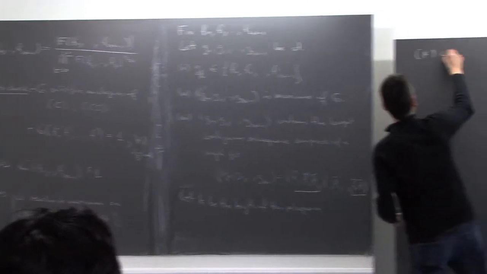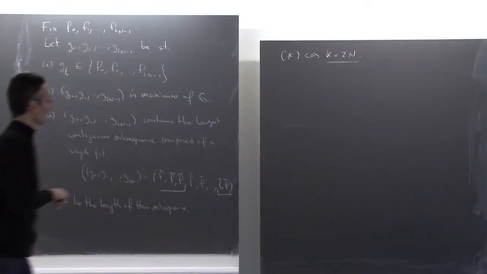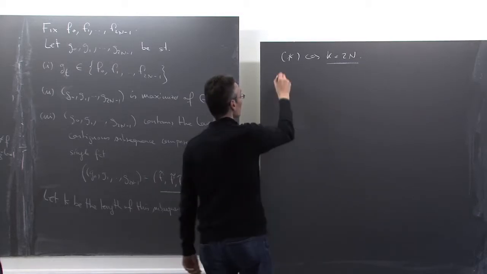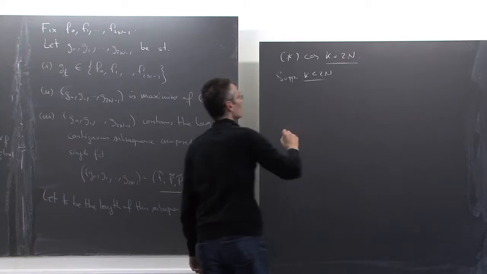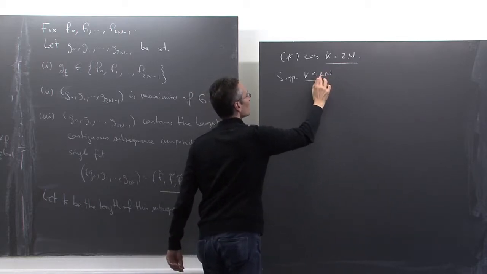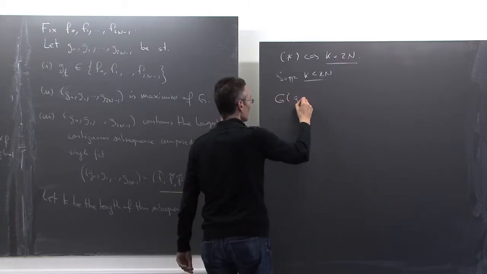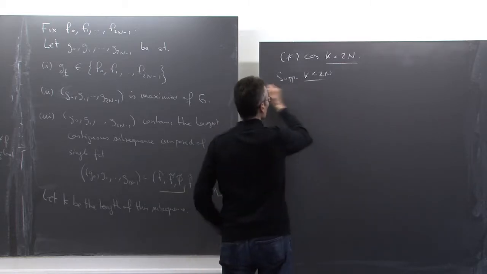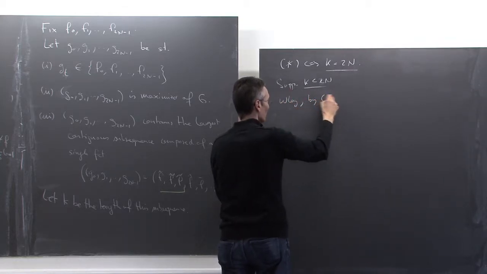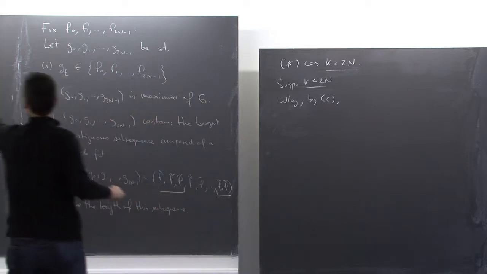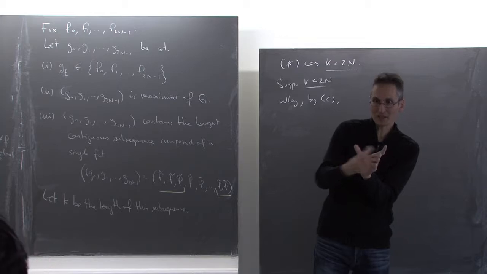Star is equivalent to k is equal to 2n. So let's show that this is indeed true. Suppose that k is smaller than 2n. Without loss of generality, using the cyclicity property that f and g both enjoy, I can assume that this constant subsequence occupies the first k slots.